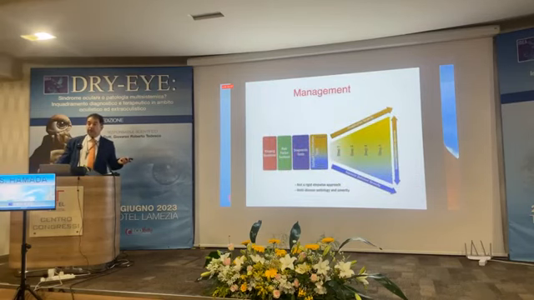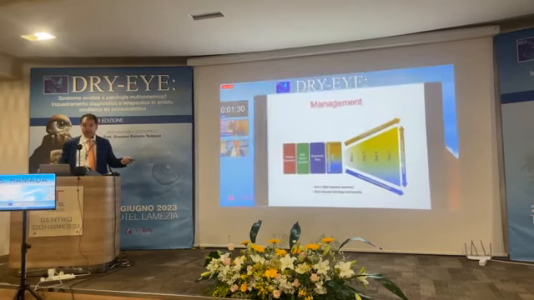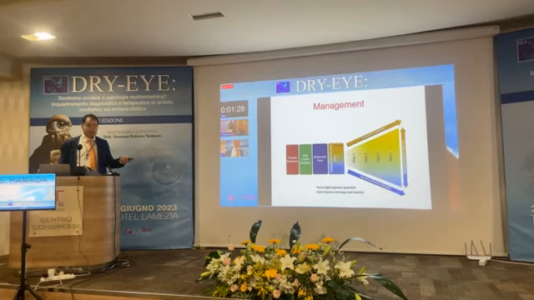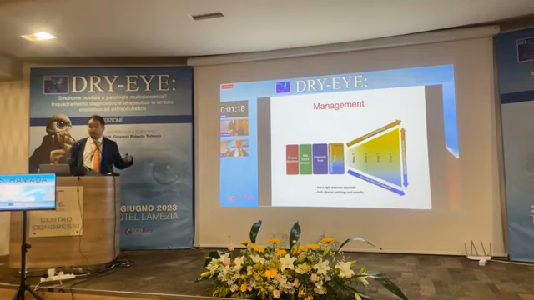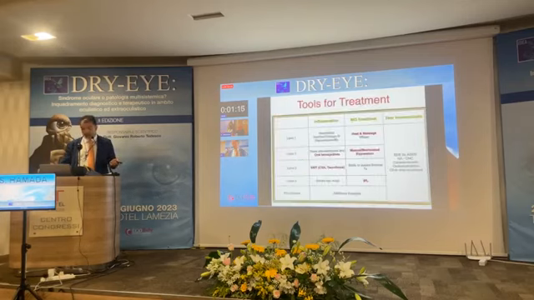Now, this is good stuff about the DEWS report on management. I'm very glad that they didn't say that you have to go step by step. They put the steps in terms of how aggressive the treatment is, but they tell you that you can jump from stage to stage. For example, if you're dealing with aggressive inflammatory disease, you don't have to start with conservative. You can go to more invasive treatment. You can use even plasma drops, as the previous speaker mentioned.